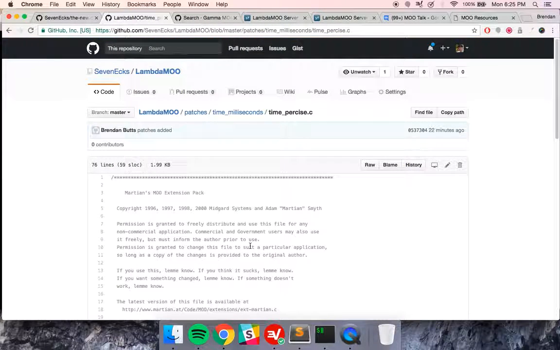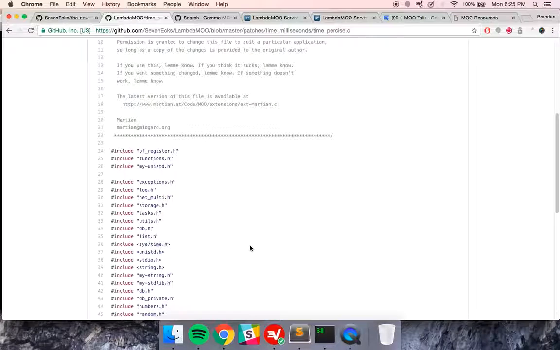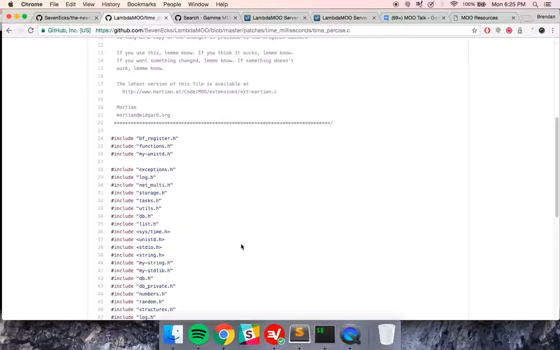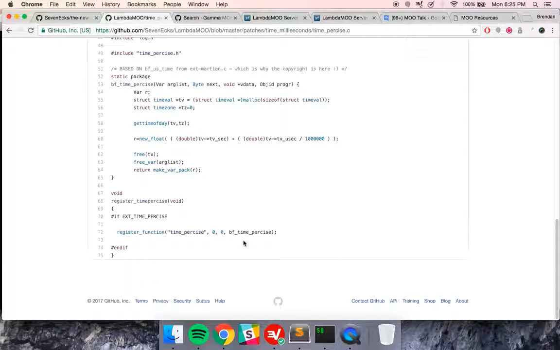But this will allow you to basically get, instead of getting a timestamp in just seconds, a timestamp in milliseconds, which can be really cool if you want to do things like audit how long something takes. Well, if something takes around 1 second or less than a second, it takes 0, and if it takes a second, it takes 1. But if you wanted to know exactly how long it took, or closer to exactly how long it took, to see if the code change that you made makes it take a longer or shorter time, if you're trying to optimize your code, then time precise is a cool extension for that.